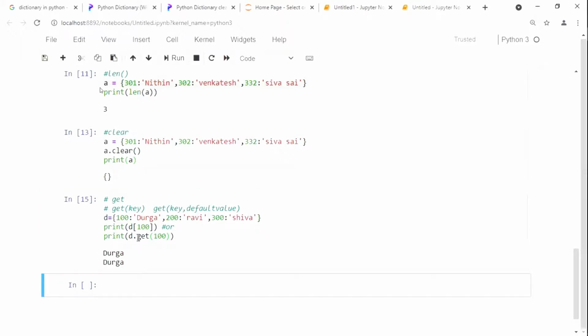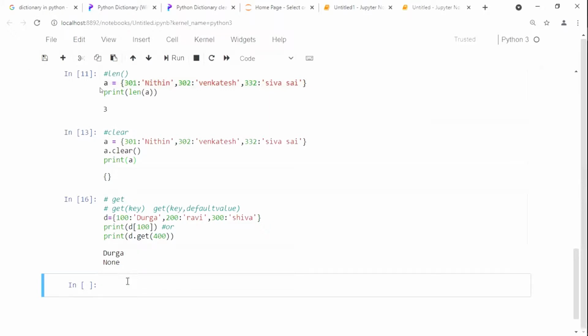Don't forget, when I use get dot key, if the key is available, then it returns the corresponding value, and its value is printed. If it is not there, for example, if I consider 400, is 400 there in your dictionary? No, sir. Then it is going to return None, a null value printed.